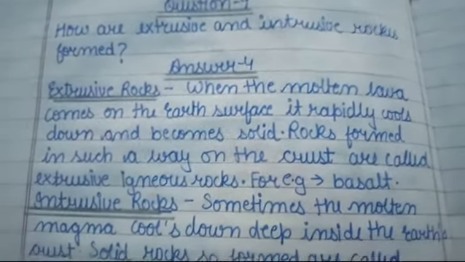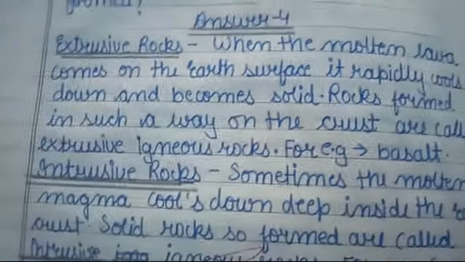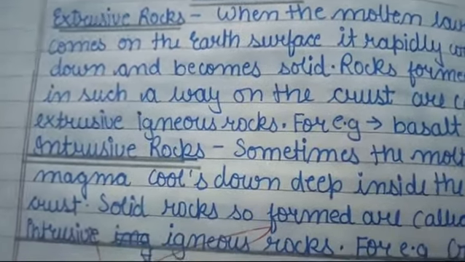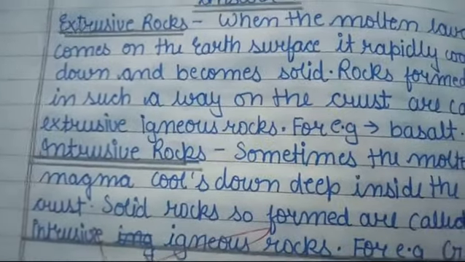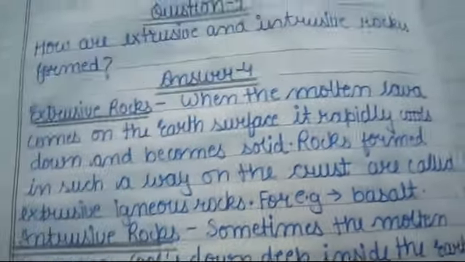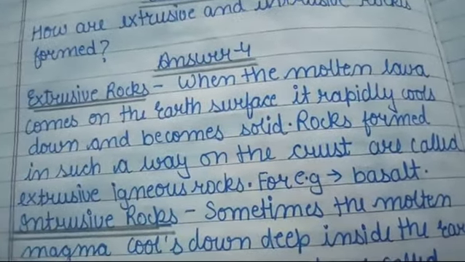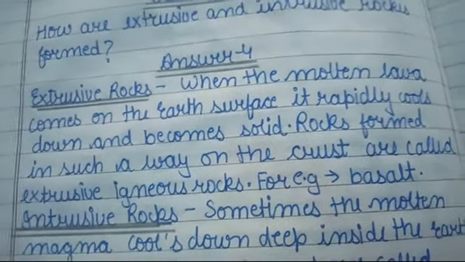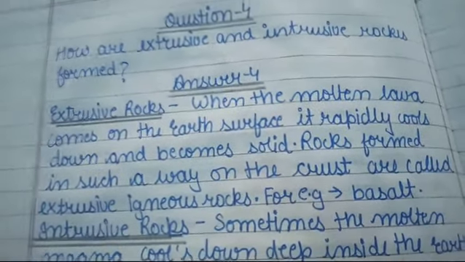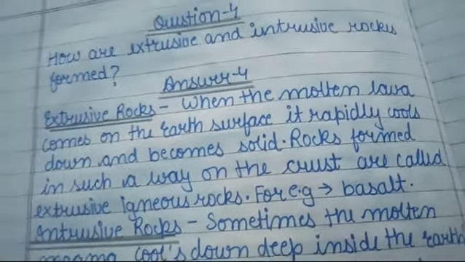सो रॉक formed in such a way on the crust are called extrusive igneous rocks. ऐसी चट्टानें जो कि आग से निकले हुए लावा के ठंडे होने के बाद बनती हैं, जिनमें आग की केमिकल प्रॉपर्टीज पाई जाती हैं, उन्हें क्या कहते हैं, इग्नियस रॉक्स. सो बेटा वी कैन से इग्नियस रॉक्स आर फॉर्म्ड ऑन द अर्थ सरफेस from the molten lava that came outside from a volcano in the form of solid, and after settling down and cooling down the lava becomes solid and thus it forms the igneous rocks on the earth surface. For example, basalt.